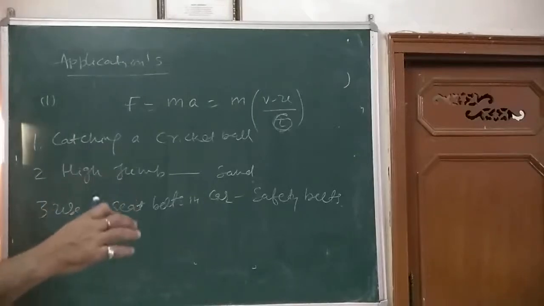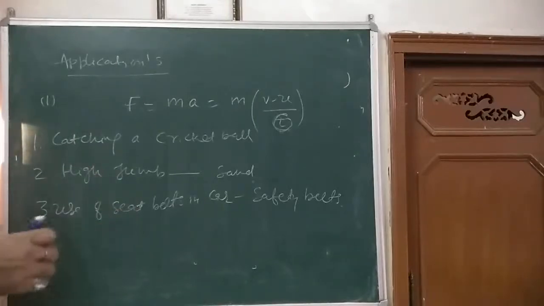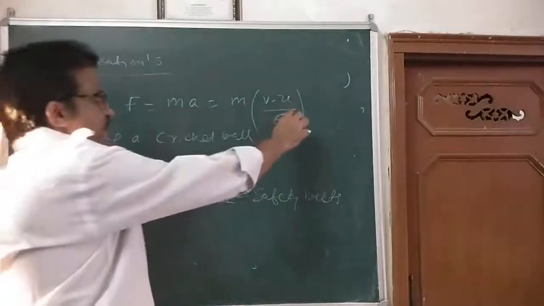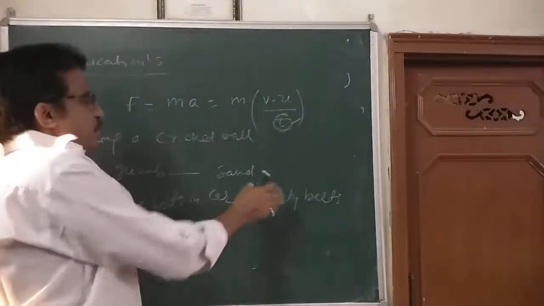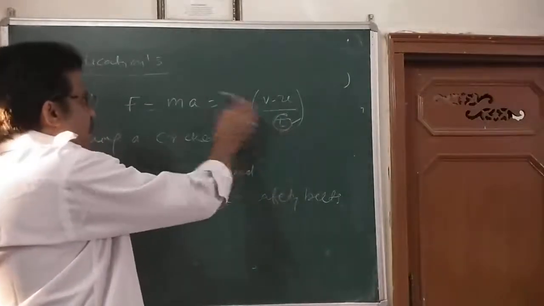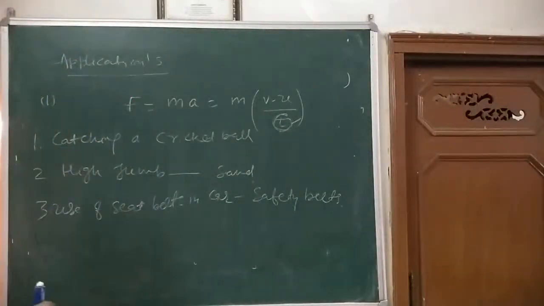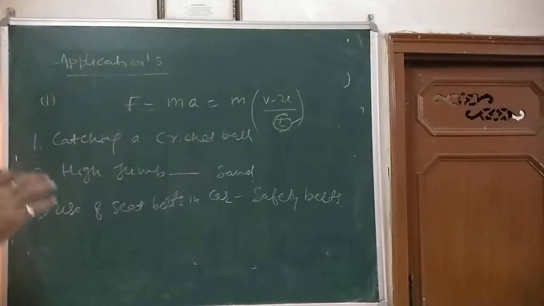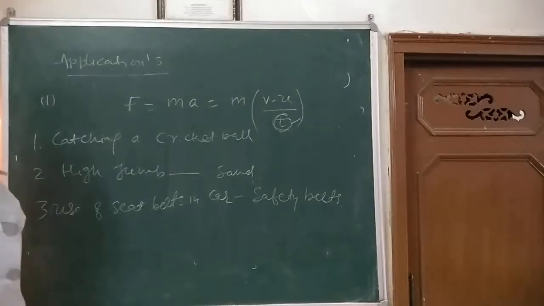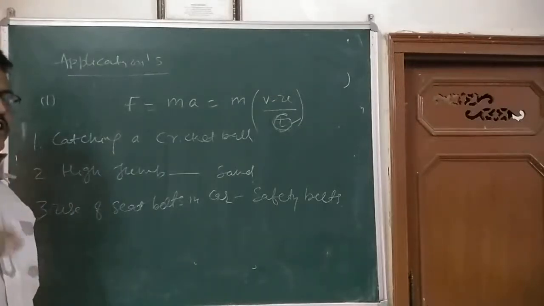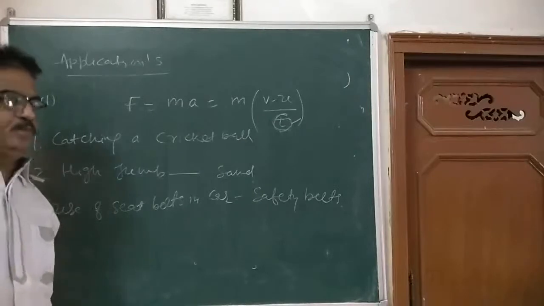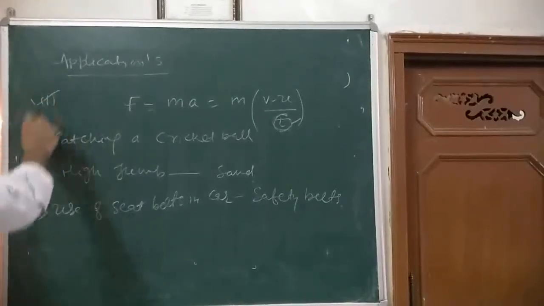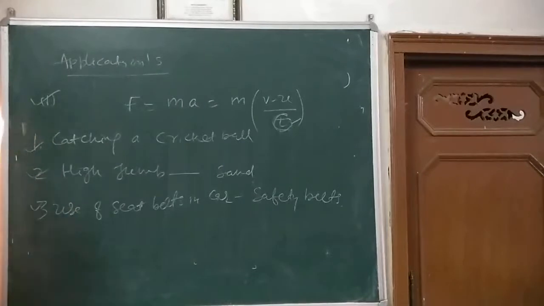The time taken by the passengers to fall forward increases because he is with a safety belt. But time increases, less force is there. So he will not be injured. So these are the different applications of Newton's second law of motion. Dear children, we can say a lot of applications. Is that clear? Okay. So these are the applications they may ask in examination.